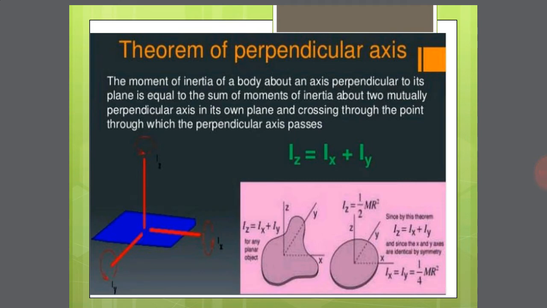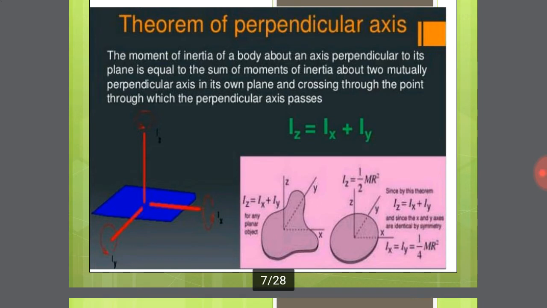The perpendicular axis theorem states that if three axes are mutually perpendicular to each other, then the moment of inertia about the third axis is equal to the sum of the moments of inertia about the first and second axes. Consider three axes, x axis, y axis and z axis, denoted by Ix, Iy and Iz.